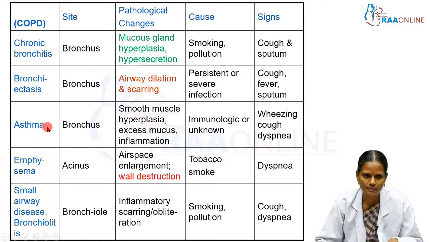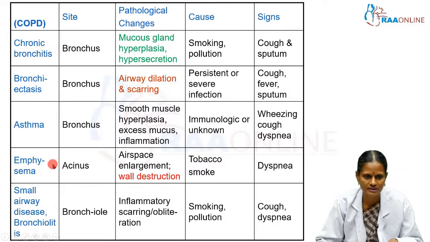In bronchial asthma, again the lesion is in the bronchus. It undergoes smooth muscle hyperplasia with excess mucus production and inflammation. The common cause is atopy or immunological, and other non-atopic causes are also there for bronchial asthma. Mainly it produces wheezing, also with cough and breathlessness.